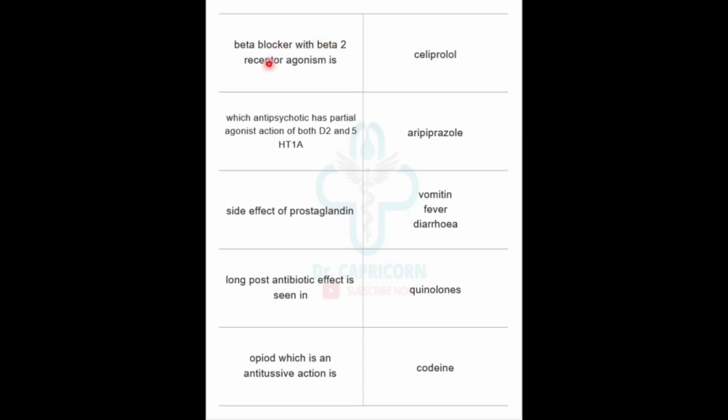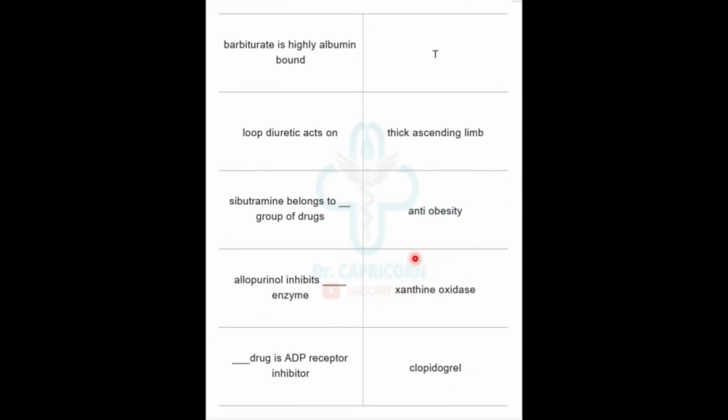Beta blocker with beta 2 receptor agonism is celiprolol. Which antipsychotic has partial agonist action at both D2 and 5-HT1A? Aripiprazole. Side effects of prostaglandin are vomiting, fever, diarrhea. Long post antibiotic effect is seen in quinolones or fluoroquinolones. Opioid which has antitussive action is codeine. It also has antitussive actions.